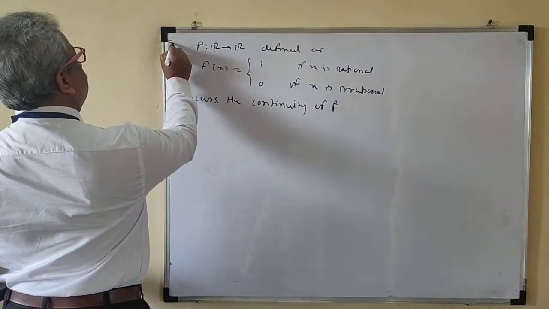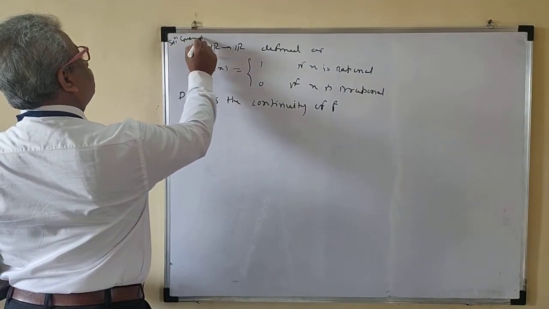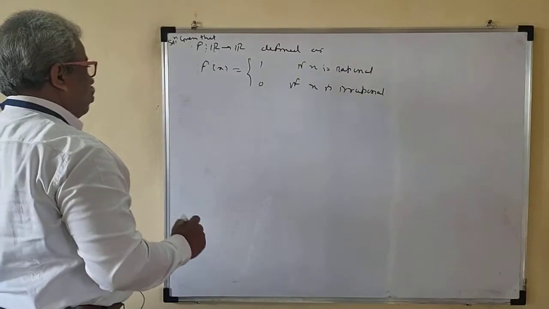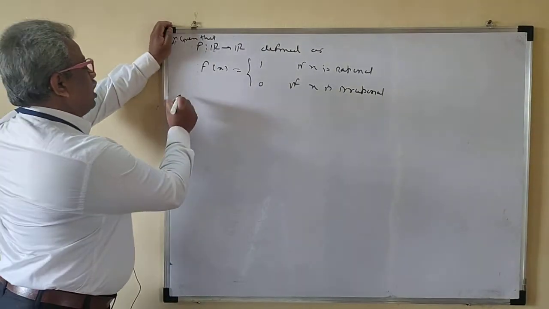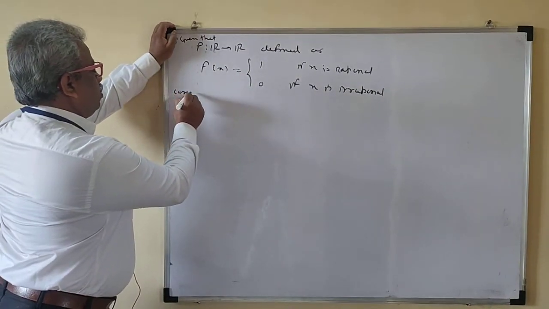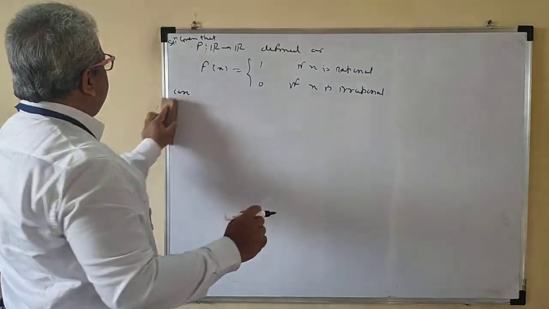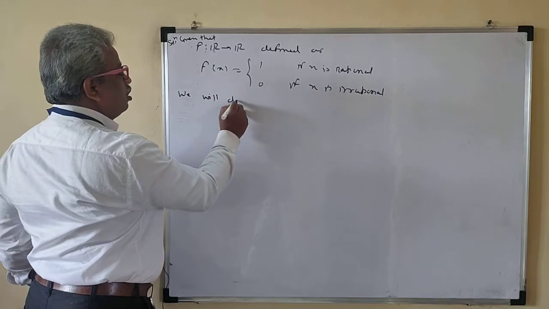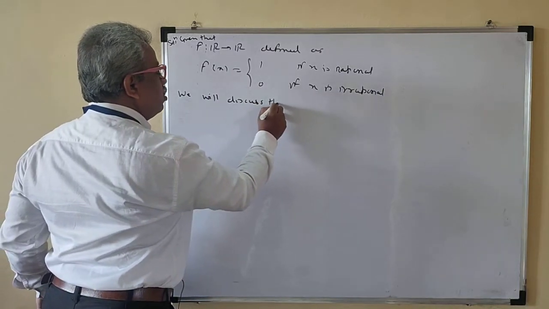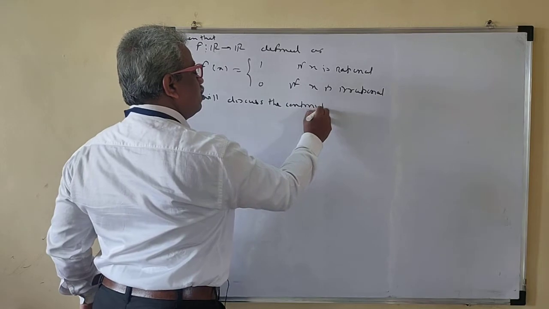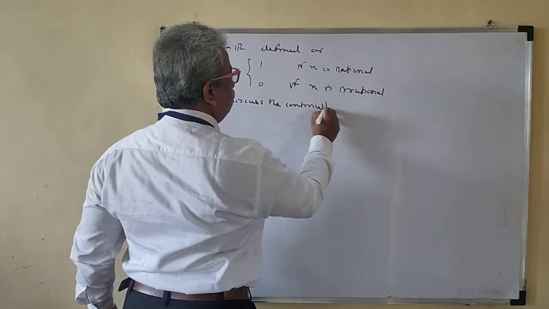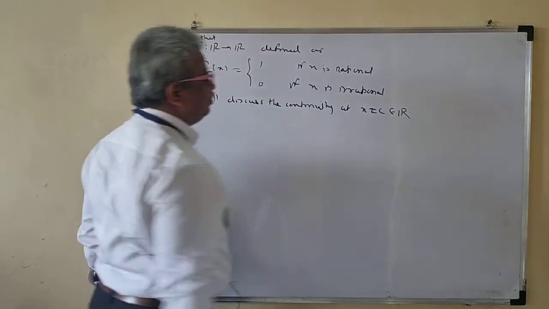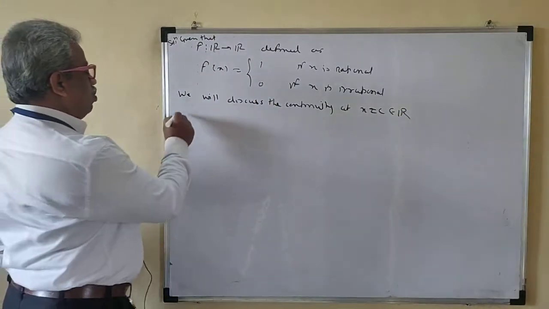Okay. Solution. Given that this is the function. Okay. Case 1. Okay. Let c belong to R. We will discuss the continuity at x is equal to c belongs to R. Okay. So case 1.